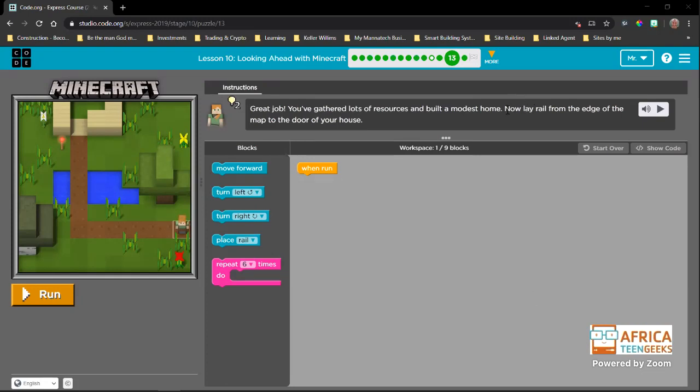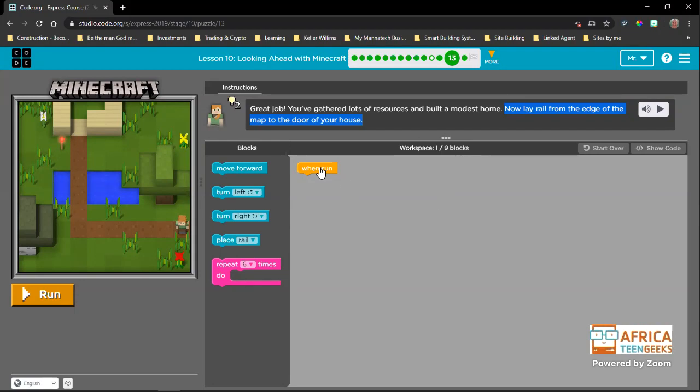The last one says, now lay rail from the edge of the map to the door of your house. So this is the goal that we want to achieve in this puzzle. Okay, these other 2 things, it's just language being used to make us feel good. And it's great. We like to read that, but that doesn't tell us what our goal is. This is what we want to do. We want to lay rail. Okay, so that is what we need.